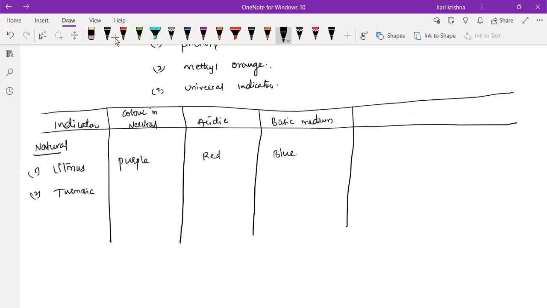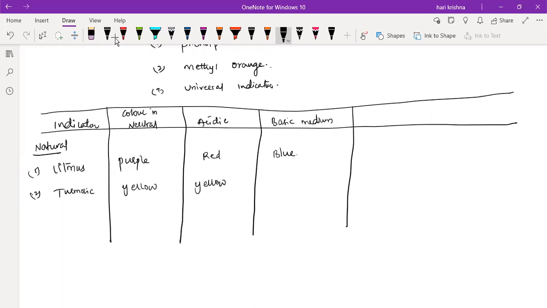What about the turmeric? Acidic, red? No, acidic is yellow, basic is red. The actual neutral color is yellow, and acid is also yellow. Suppose any curry stain is there on the shirt, if you wash with soap, what will happen?